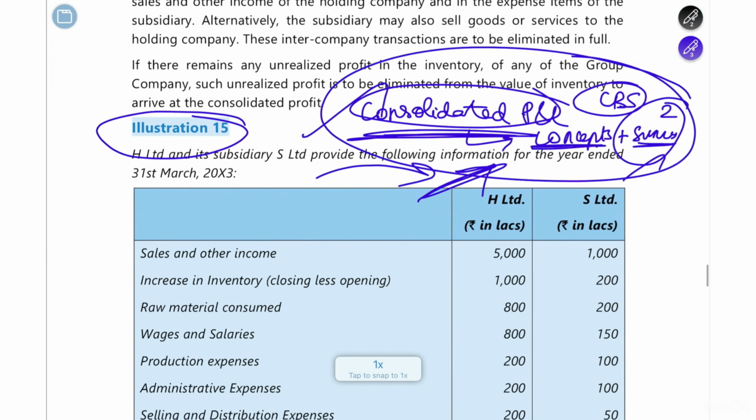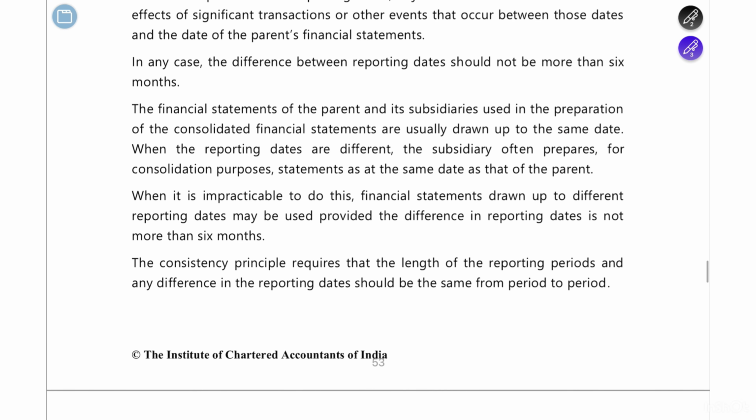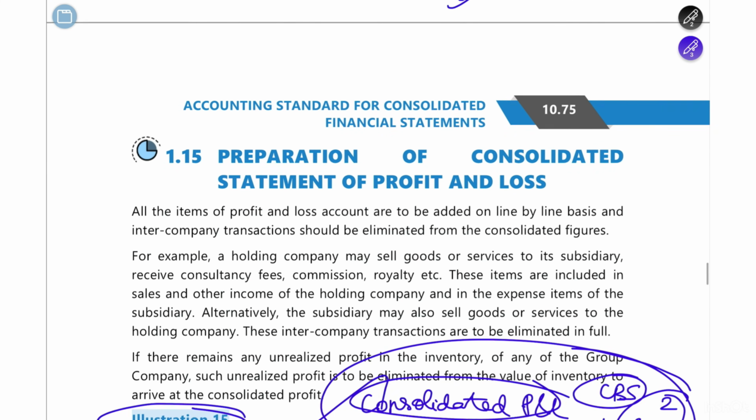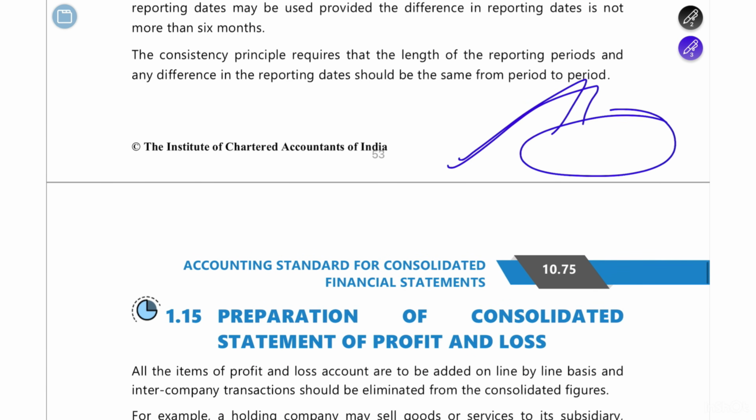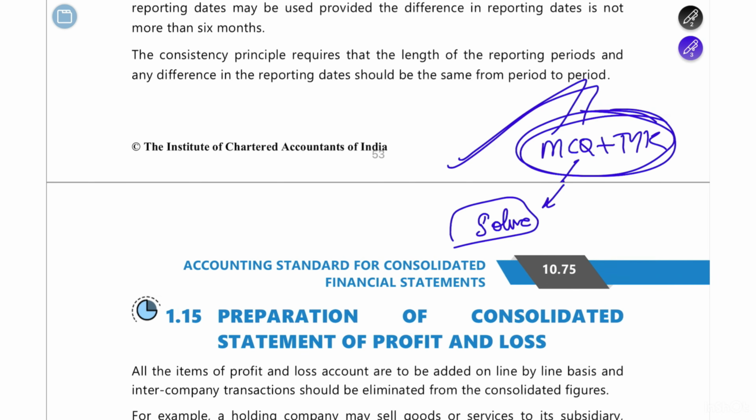So yes guys, with this we have completed all our illustrations as well as our examples. Whatever is left right now is the MCQs and Test Your Knowledge. I'm not going to bring any video for these 2 parts. I want all of you to solve them by yourself. I have given you an extensive understanding and have solved so many sums that by now you must be able to solve the MCQs in TYK. I hope you'll be able to solve it.